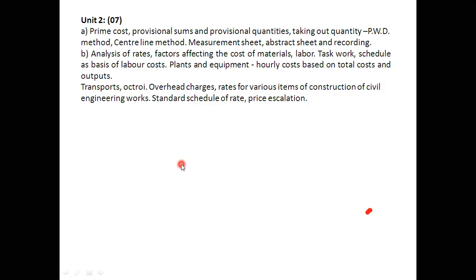What are the parameters that we need to address in this particular scheduling? And then plants and equipments, that is management of the machineries, plants, equipments, and the labor work which are there. That is on an hourly basis or weekly basis, and about their outputs. And in the last half, we are going to study about the transports, octroi.